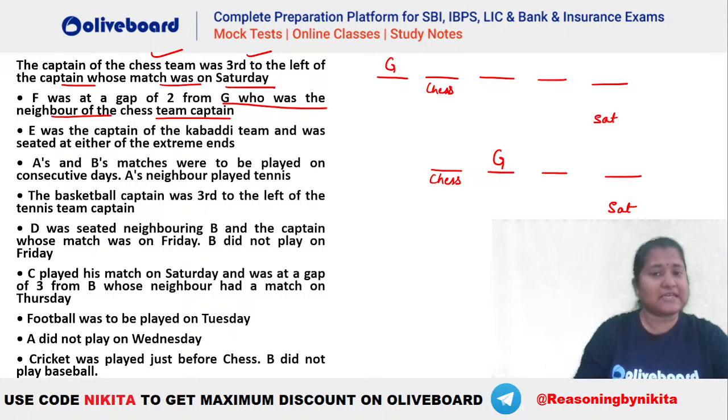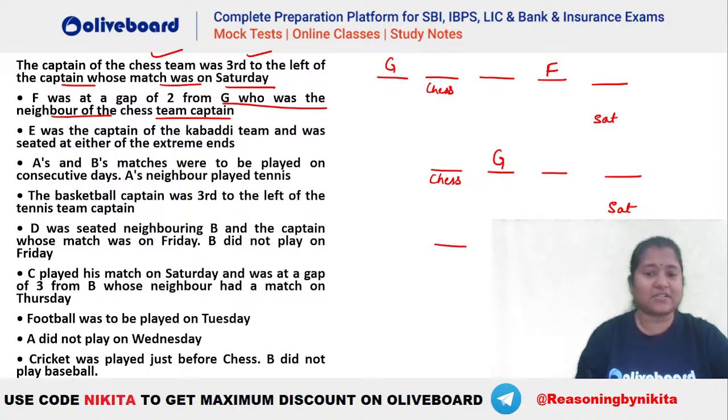Now in the first case, the only possibility will be that F should be towards the right side of G. Why? Because you already have 5 persons, so placing 3 more persons towards the left of G will give rise to 8 persons, which is not possible, isn't it? So you will have your F here. So F यहाँ पर आ जाएगा. ठीक है? Similarly, in this particular case, you can have two possibilities, right?